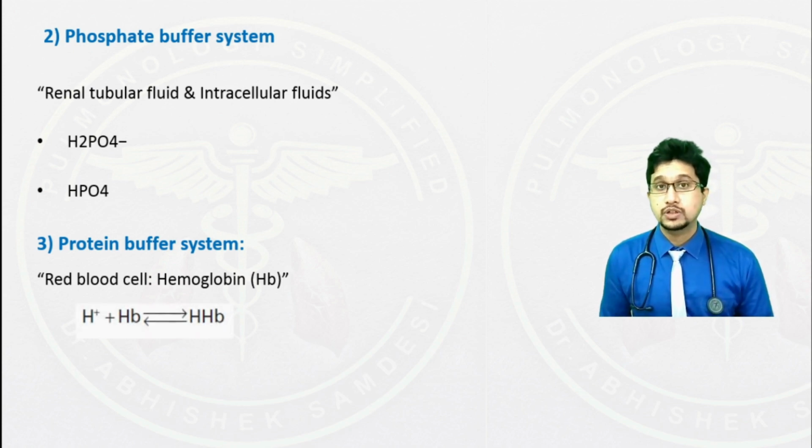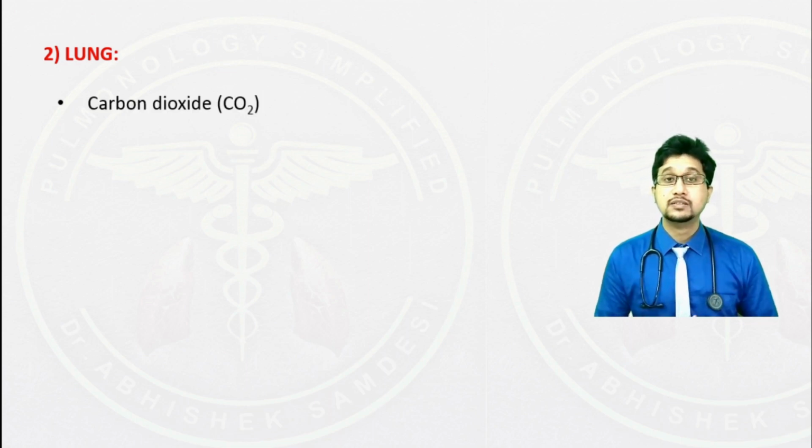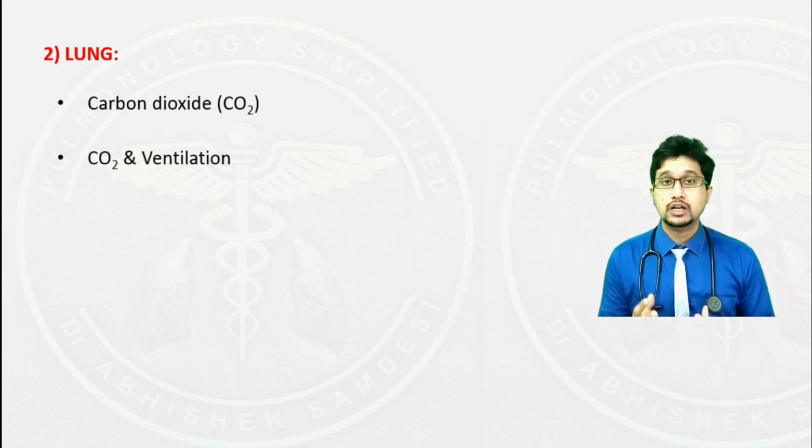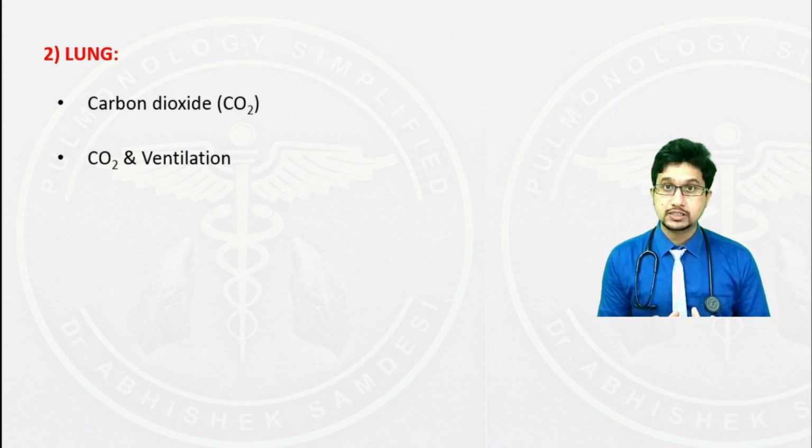Now, let's move to the next topic, which is lung. Role of lung in regulation of pH. The main component that triggers regulation of pH via the lungs is carbon dioxide. Carbon dioxide acts as a main stimulus for ventilation. So let us now discuss how carbon dioxide affects the ventilation. For this, we have to go back to the basics of respiration. We shall discuss the respiratory centers. We have the respiratory centers in the brainstem.